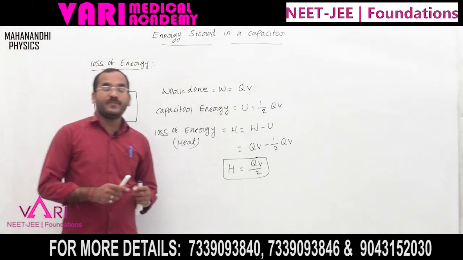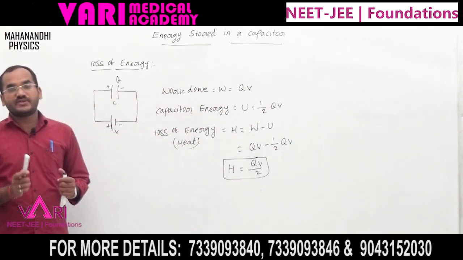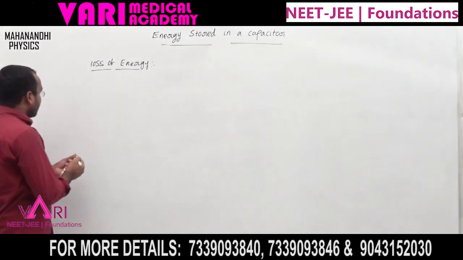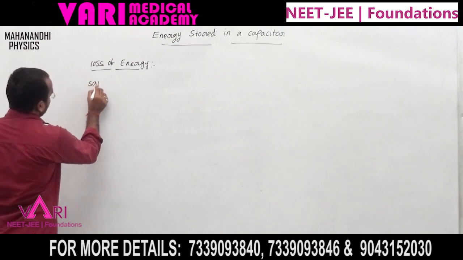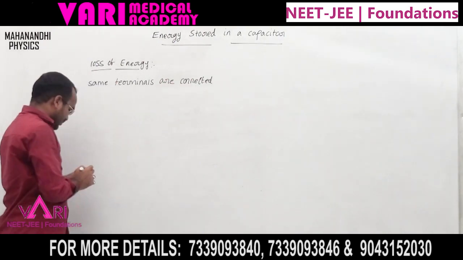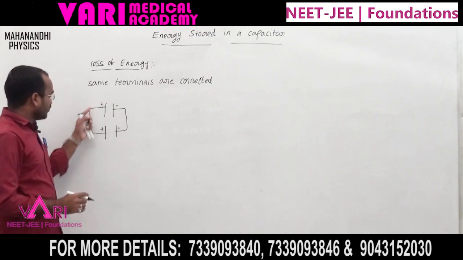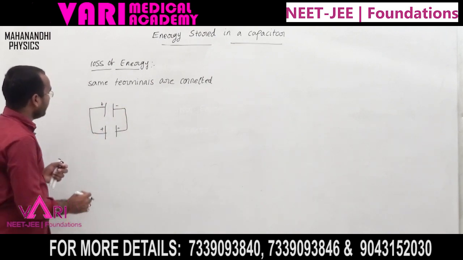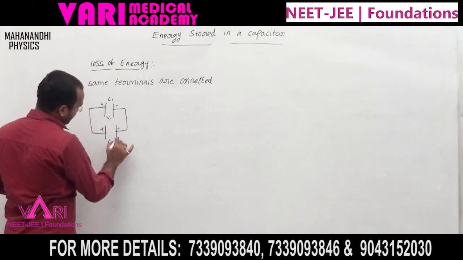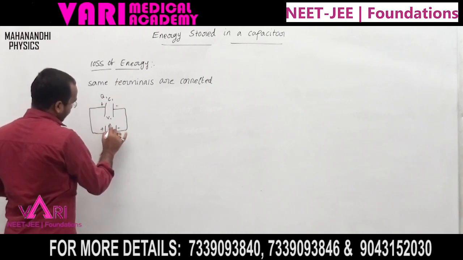Here the loss of energy has two conditions. When the positive terminal is connected to positive and negative to negative, what happens? And when positive is connected to negative and negative to positive, what happens? Now we will discuss the loss of energy. First, same terminals are connected: positive to positive and negative to negative. Here the first capacitor is C1 and the second is C2, with potentials V1 and V2 and charges Q1 and Q2.